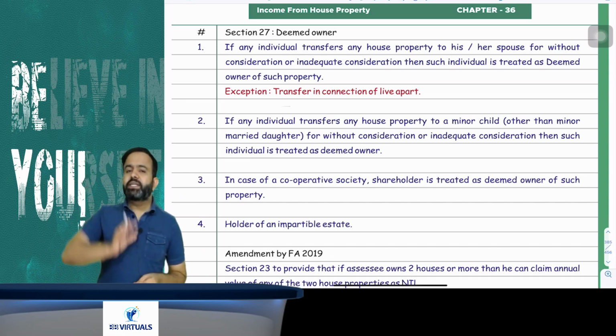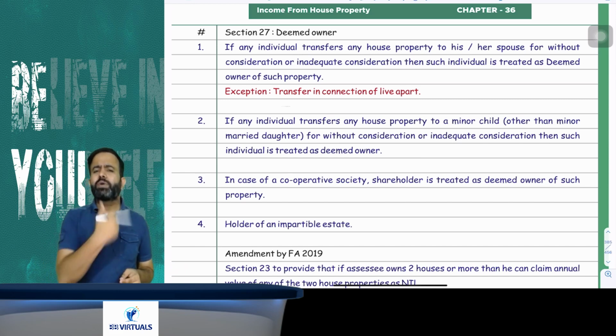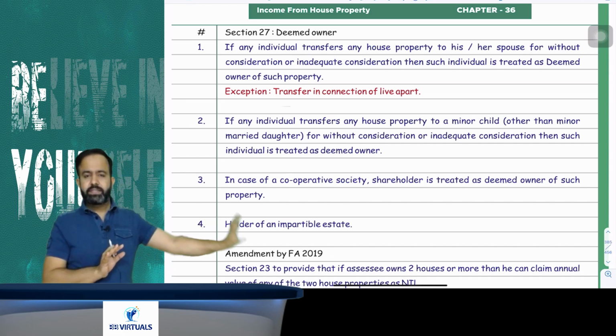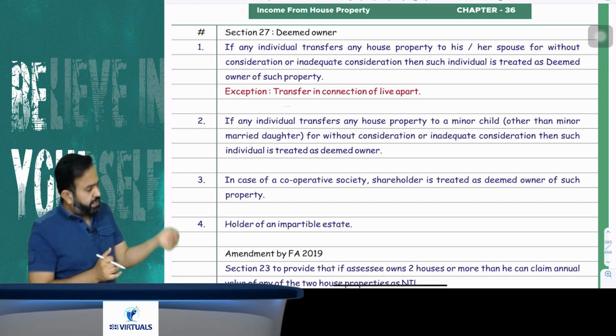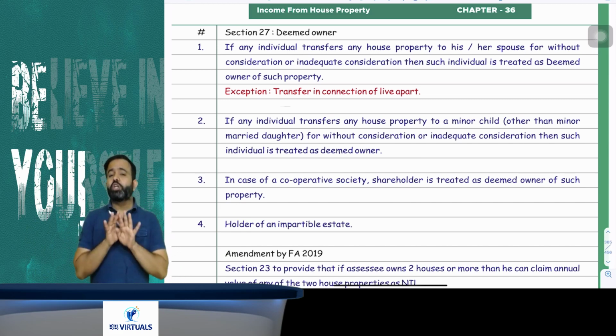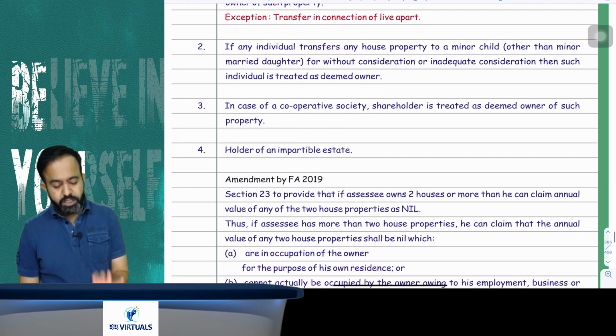Any house property transferred under an agreement of leave apart. Agreement of leave apart means there is no divorce, but husband and wife decided that we will stay separate, we will live separate. In that case, that is called leave apart. So in connection with leave apart, if anything is transferred, the transferor will not be treated as deemed owner; the transferee will be treated as owner of that particular house property.